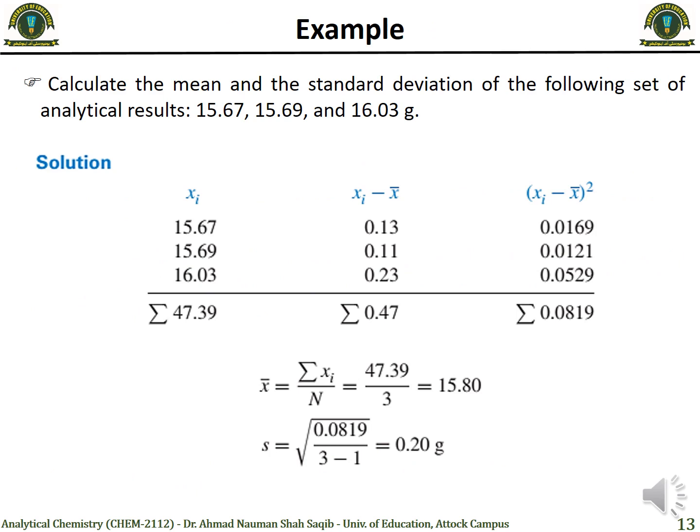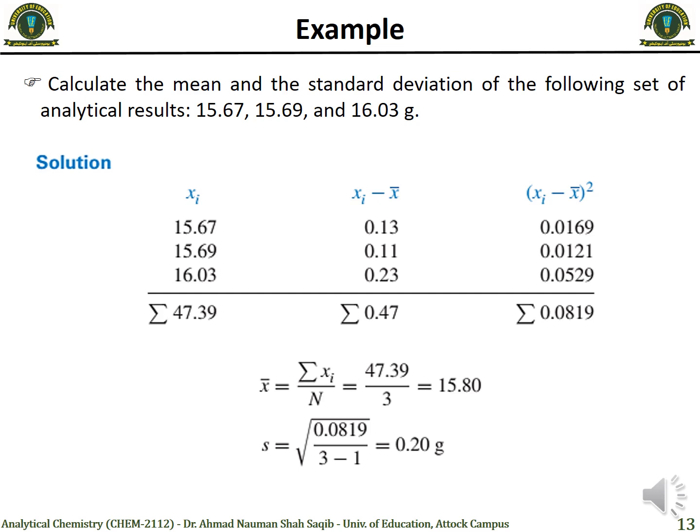So here we have an example in which we have to calculate the mean and the standard deviation for a set of analytical results, and the values we are given are 15.67, 15.69 and 16.03 grams. And here you can see the solution in the following table. We can see three columns here. The first shows xi, which is the experimental values we observed in these three different sets of data.